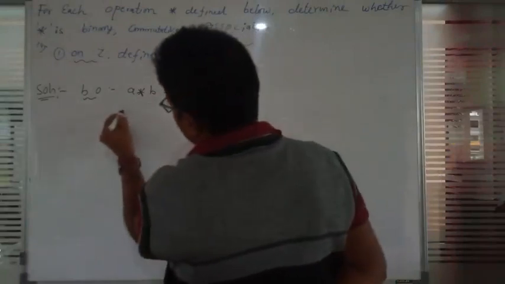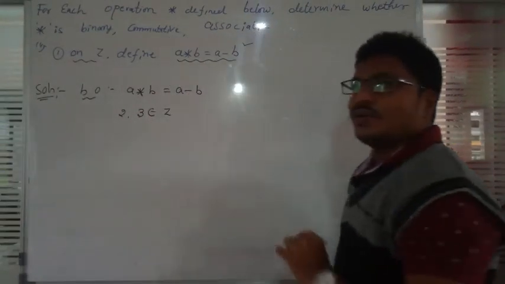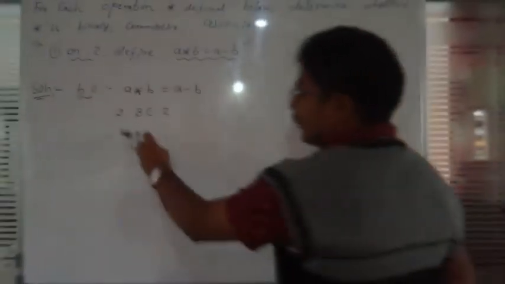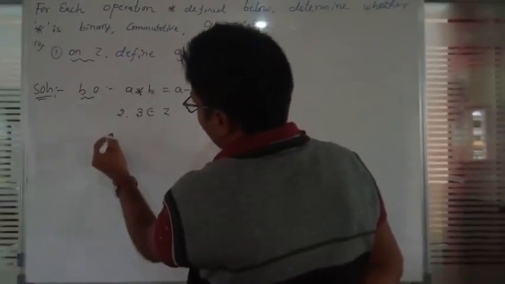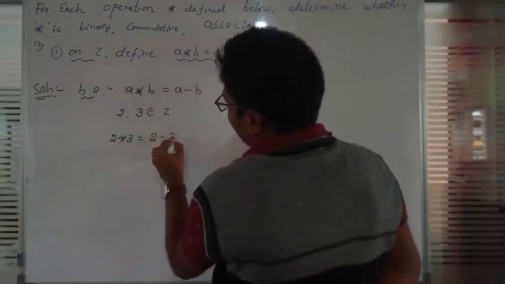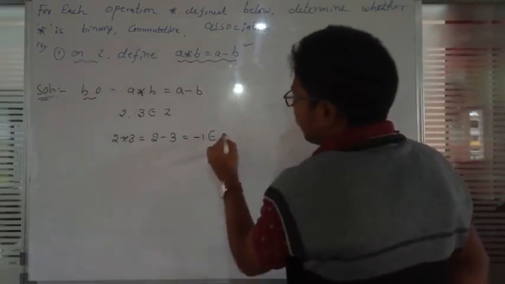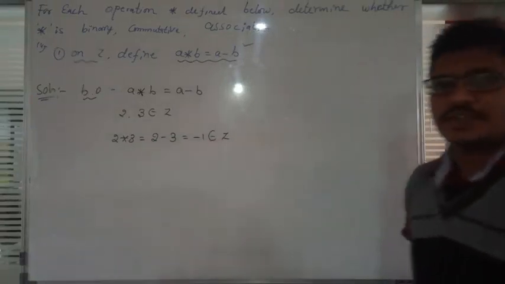I will take 2 and 3 belonging to Z, and keep these two numbers in the placement of A and B. What happens? 2 star 3 is equal to 2 minus 3, which is minus 1. Minus 1 is present in Z.